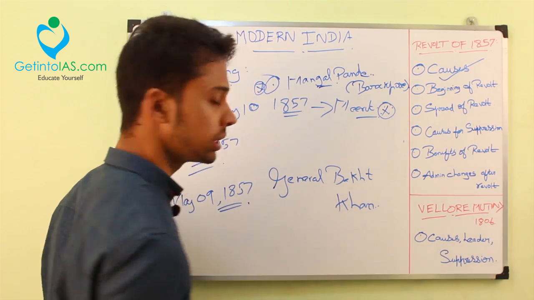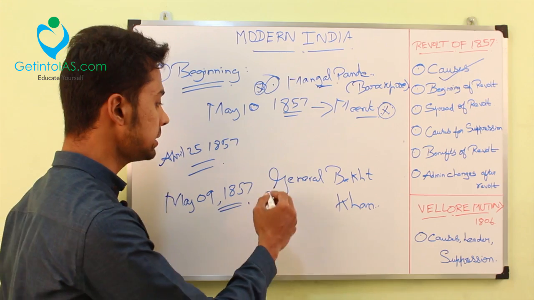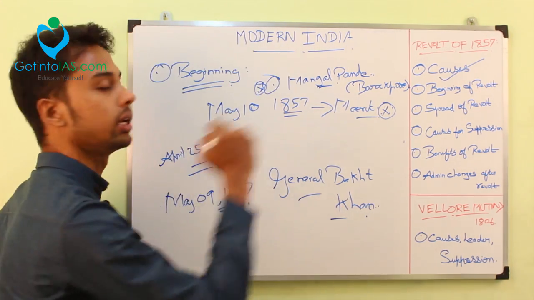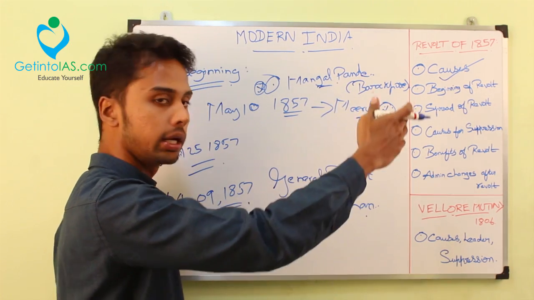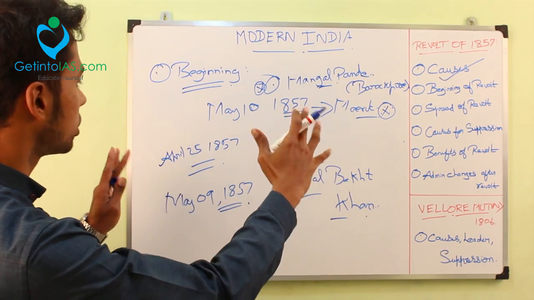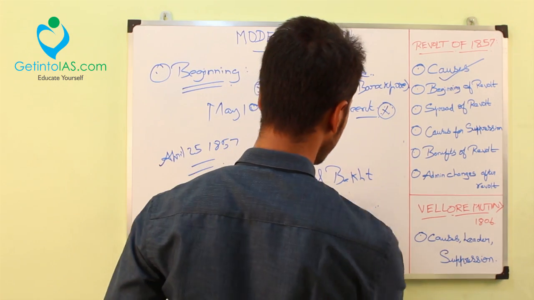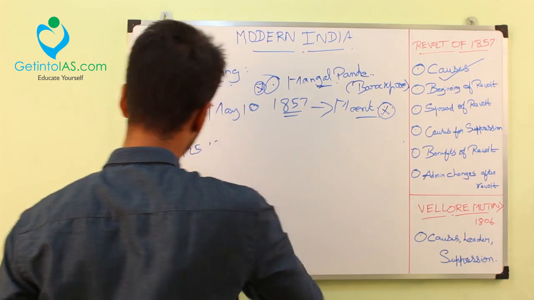After killing the officials at Meerut and initially registering a victory there, all the soldiers under the leadership of General Bakht Khan marched to Delhi. Delhi, I told, is very near to Meerut, 50 km only. So they marched to Delhi. This is the starting of the revolt. From here only the pace took off, right? Now we'll see how this revolt spread to the other provinces or regions.